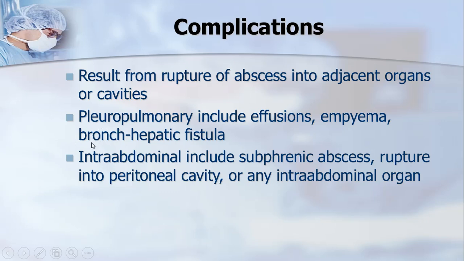It is very rare, but the potential is there. Intra-abdominal complications include subphrenic abscesses, which are common. Rupture into the peritoneal cavity leading to peritonitis is obviously a potential complication, or rupture into any intra-abdominal organ, which can occur although rarely.